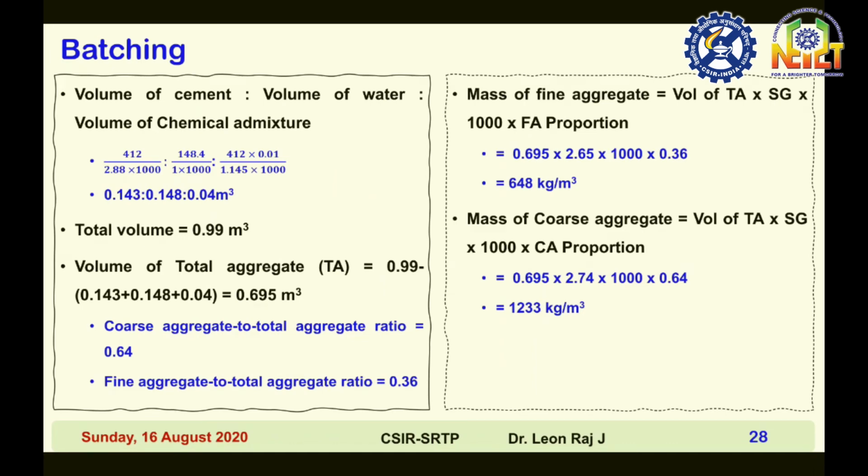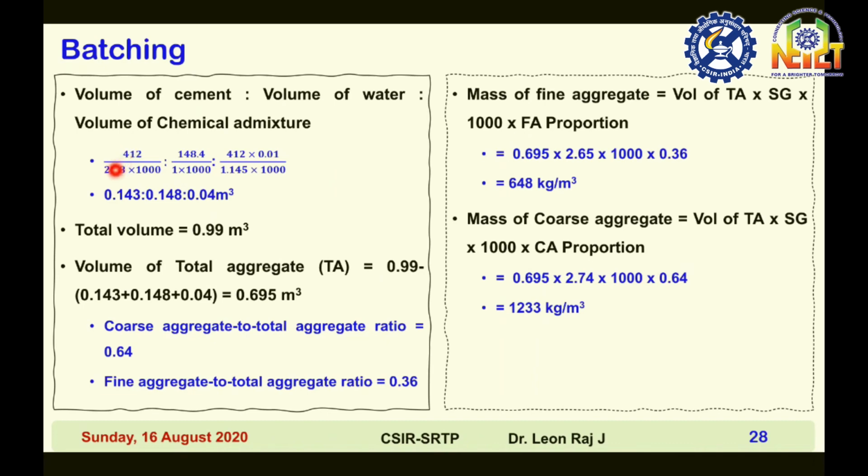So you have the mass of 3 materials, and you know the specific gravity of these 3 materials: cement, water and chemical admixture. Now, using the previous formula, you can easily calculate the volume of these 3 materials. That's what is shown here.